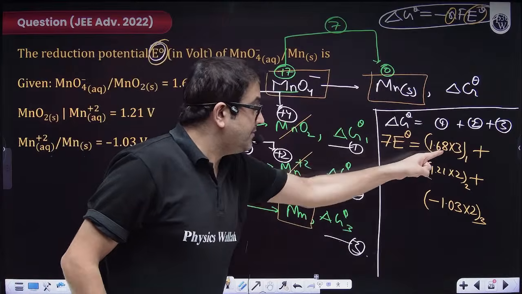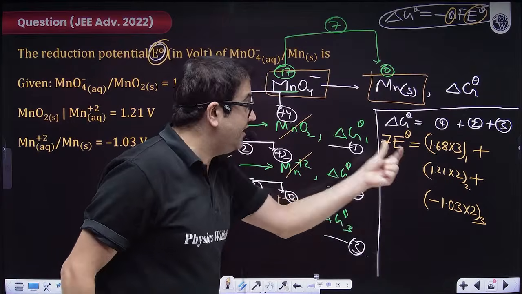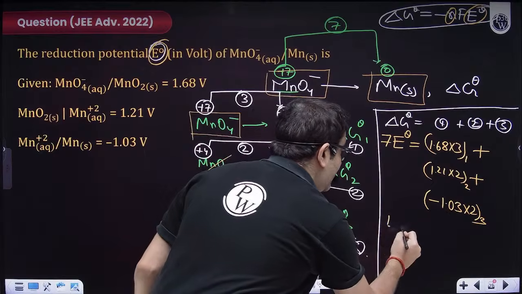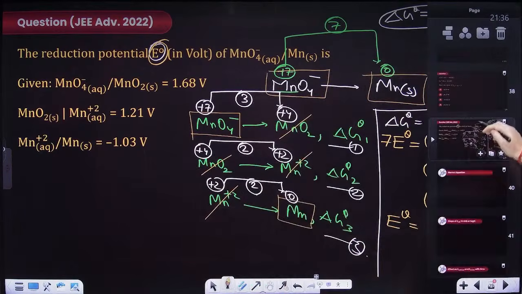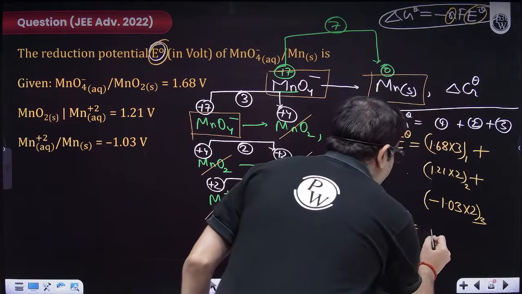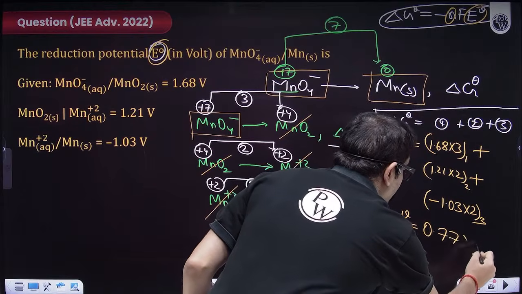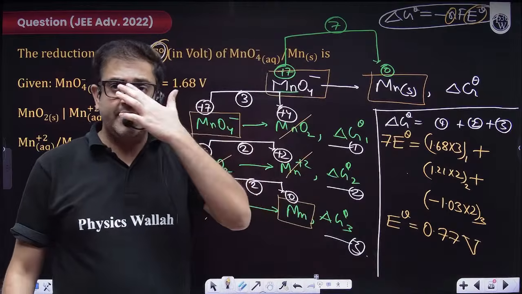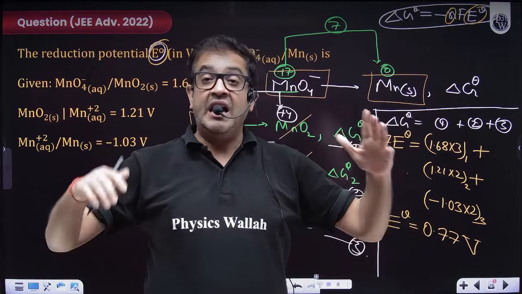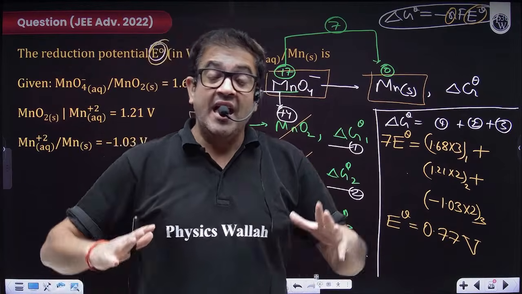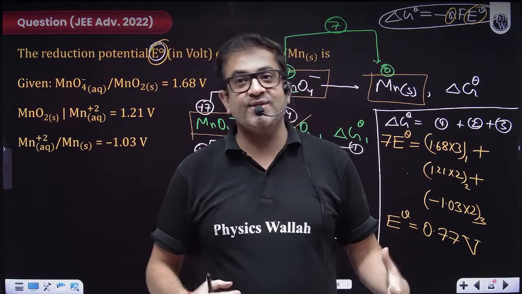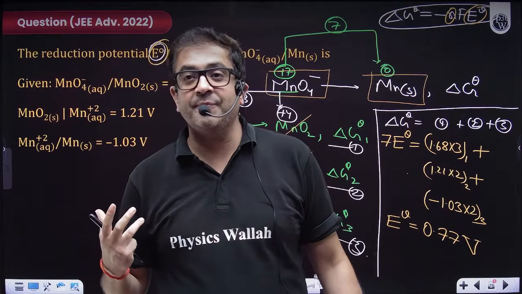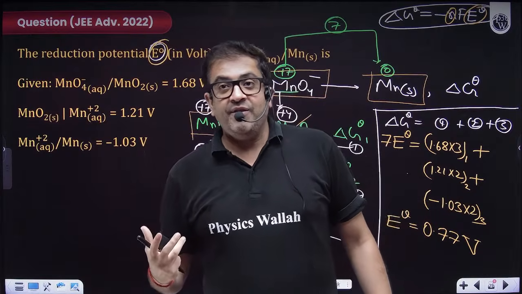Now, this plus this minus this divided by 7 will definitely give you the value of E°. Now, into divide, you definitely have to do, and once you do it, you will be getting 0.77 volt as your answer. I hope everybody is clear. A very important type of question, and such questions you get a lot of times in your JEE Mains also, JEE Advanced also. I hope everybody is clear.